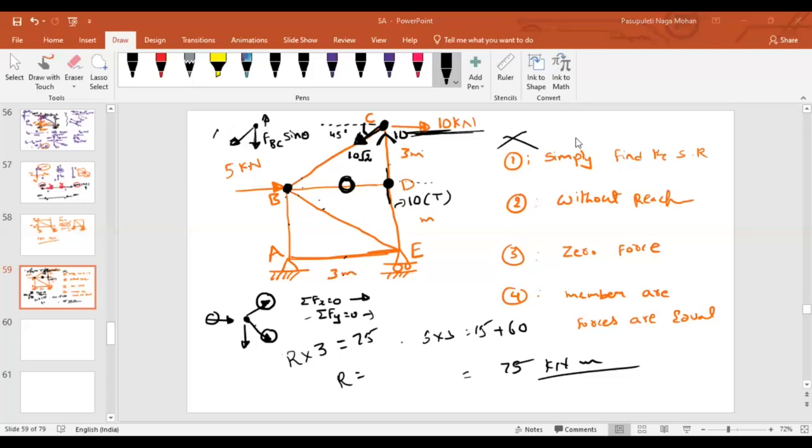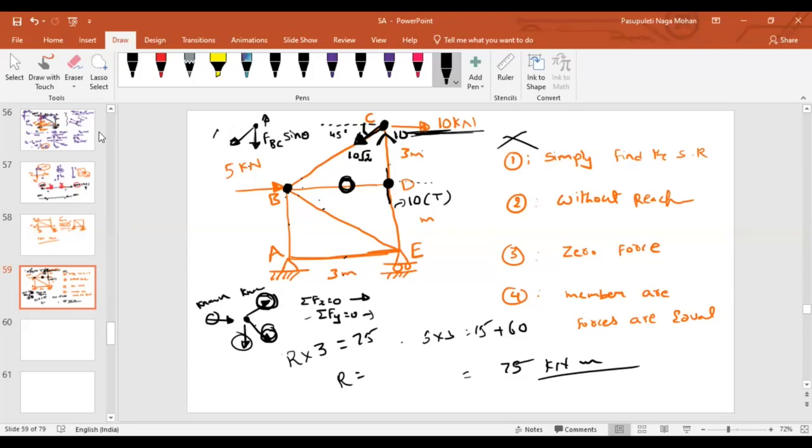Three, sir. That means, just like we found at C and D, are we getting the unknowns in a simplified way? If you write down the equation, this is known, this is also known, isn't it? Yes, sir.